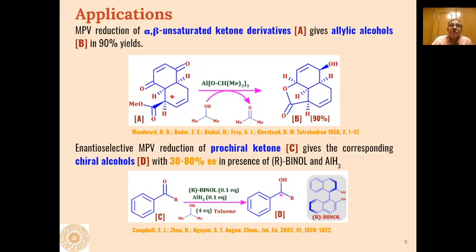So some of the examples of MPV reduction: for example, if this is applied to alpha beta unsaturated ketone derivatives like this, then one of the keto groups will be reduced, and we will get allylic alcohols as the product.